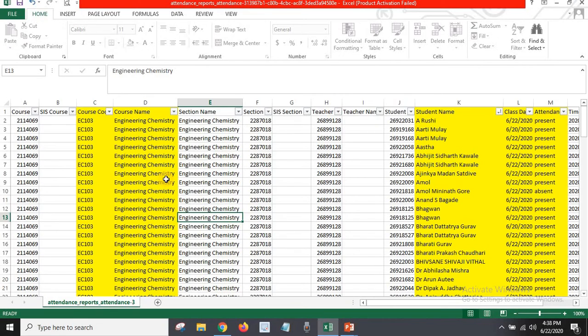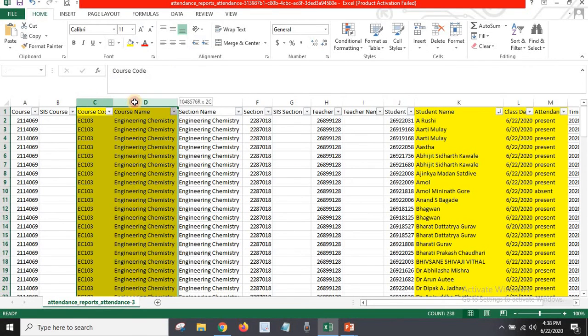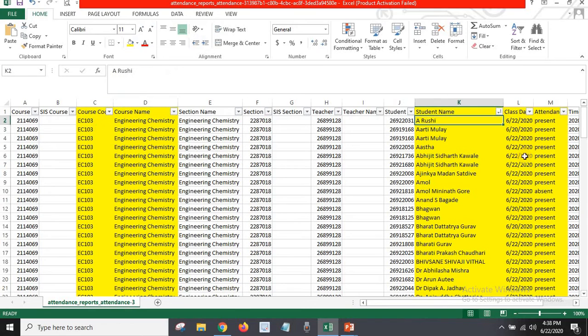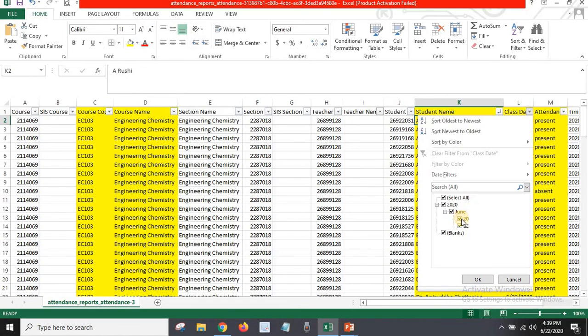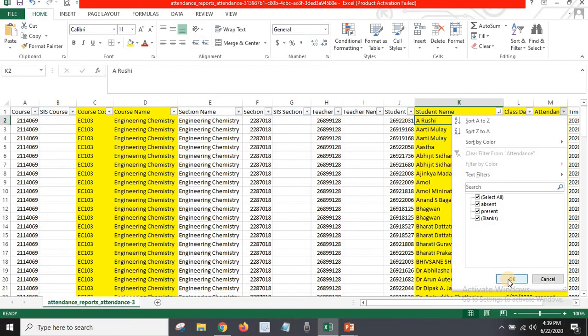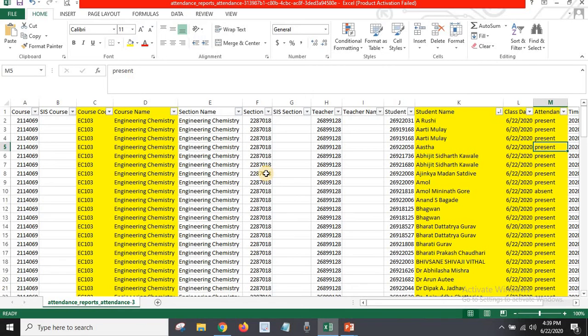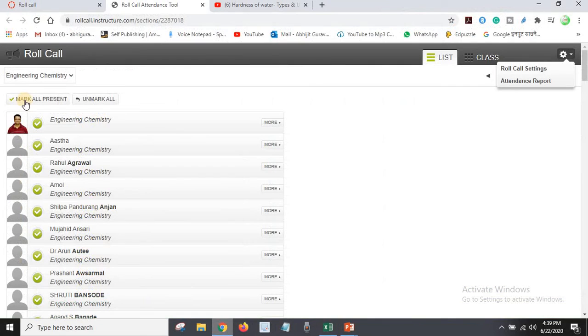After downloading, I'm directly showing you the different highlighted columns with their dates of attendance. There are two different dates, and you can find out the absent students also. So this is one of the features of this module.